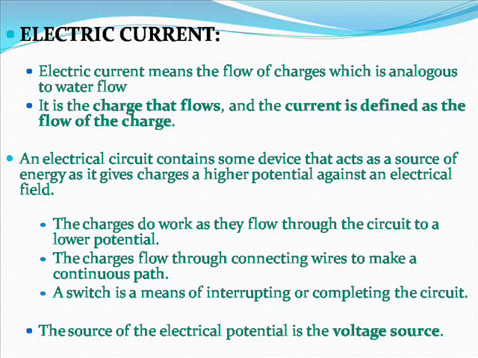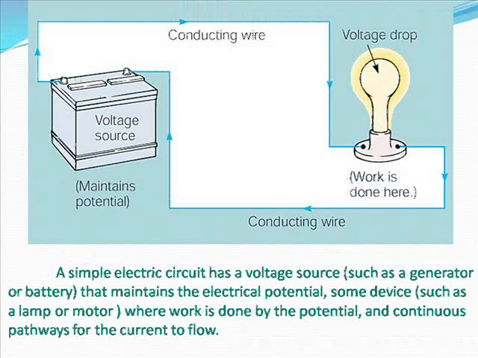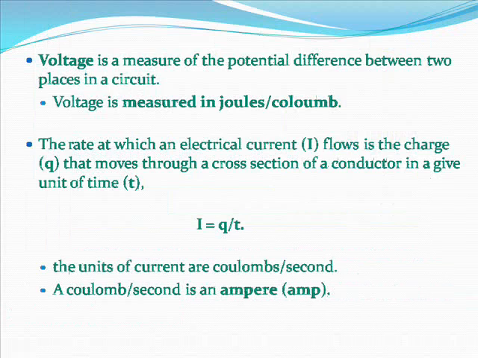A switch is a means of interrupting or completing the circuit. The source of the electrical potential is the voltage source. A simple electric circuit has a voltage source, such as a generator or battery, that maintains the electrical potential, some device, such as a lamp or motor, where work is done by the potential, and continuous pathways for the current to flow. Voltage is a measure of the potential difference between two places in a circuit. Voltage is measured in joules/coulomb.